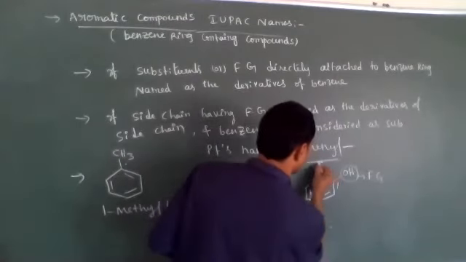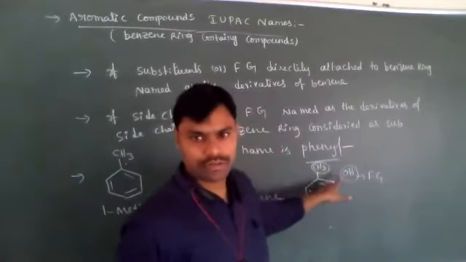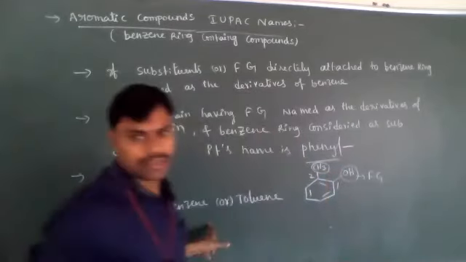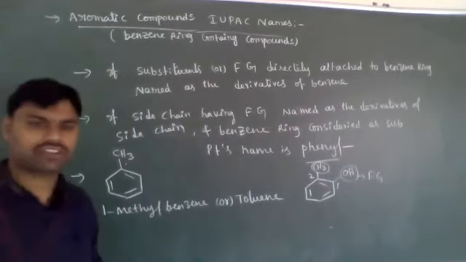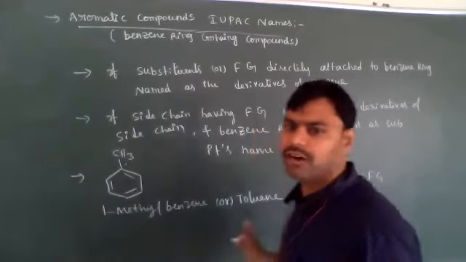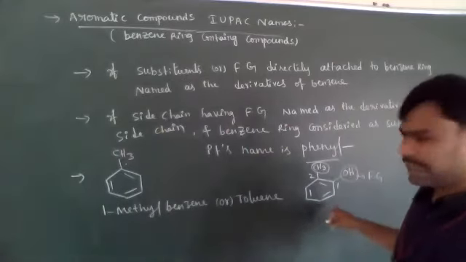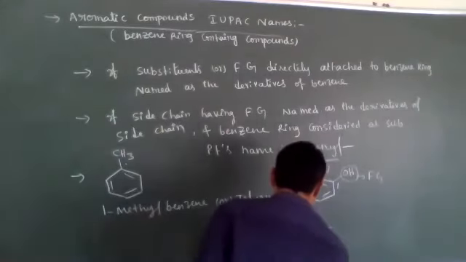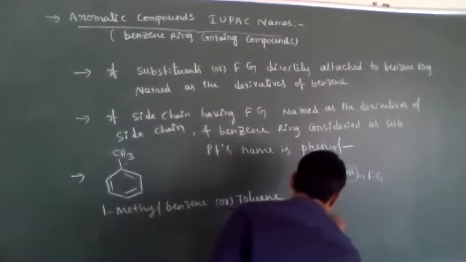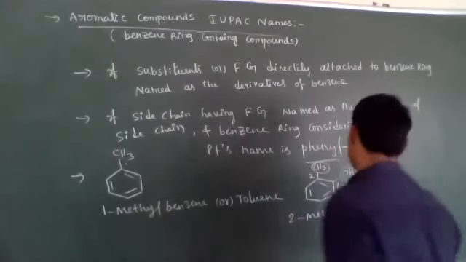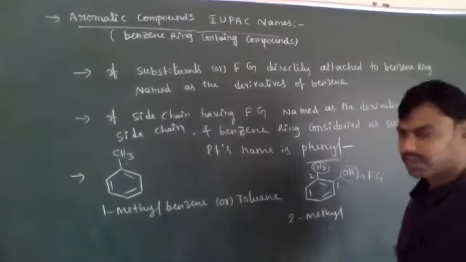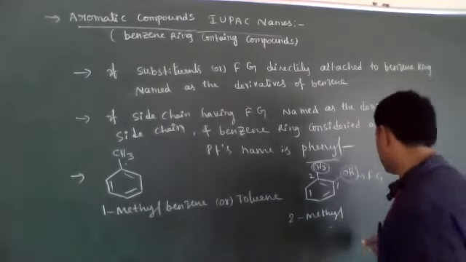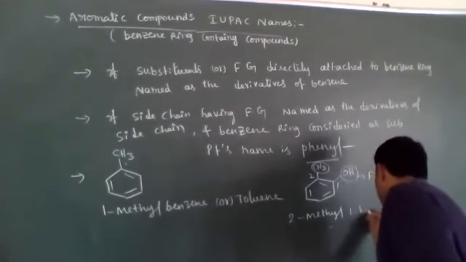Then one is the OH group, and with respect to OH the position of the CH3 group is 2. Because the OH functional group is directly attached to the benzene ring, it is a derivative of benzene only. Now its correct IUPAC nomenclature is 2-methyl-1-hydroxybenzene.